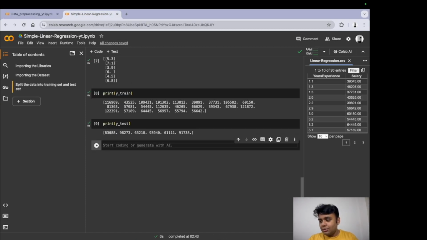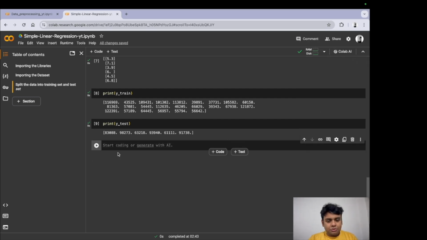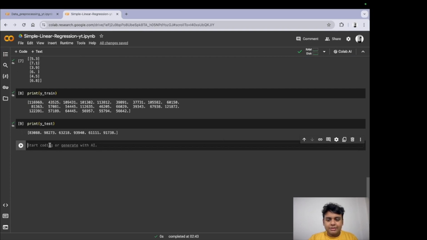Now we are going to jump on to the training part, where we are going to train the simple linear regression model on the training set, because that is what we are going to do, right? So I'm going to close this and I'm also going to close this. Now for that, let us check. I'm going to do it from the ground up. So I'm just going to ask you: remember how we did that in the previous classes?